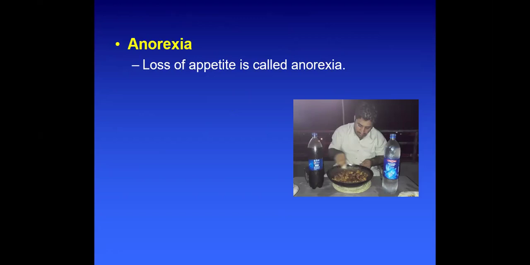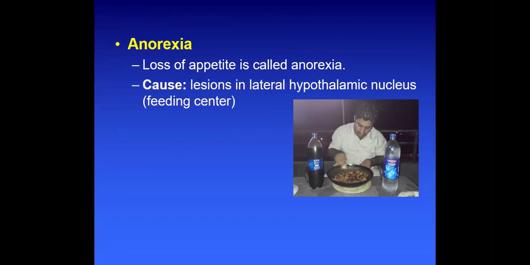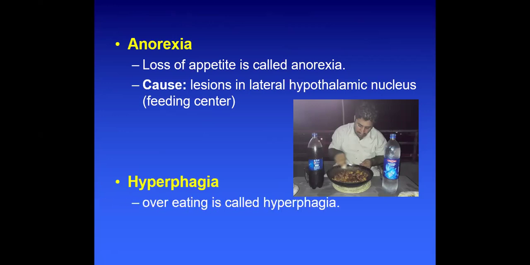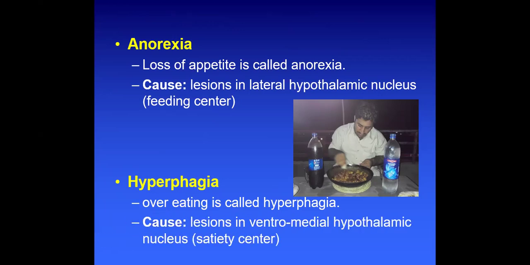The loss of appetite is called anorexia. It is caused by a lesion in the lateral hypothalamic nucleus, where the feeding center is located. And hyperphagia simply means overeating. It is caused by a lesion in the ventromedial hypothalamic nucleus, which means the satiety center is lesioned.